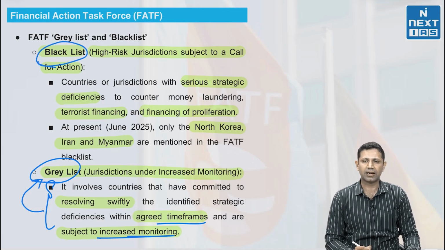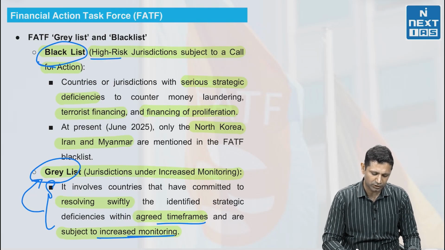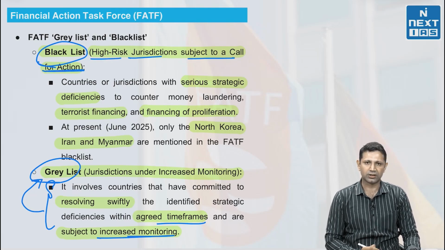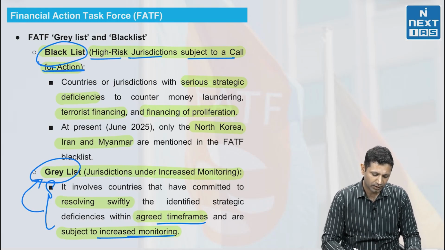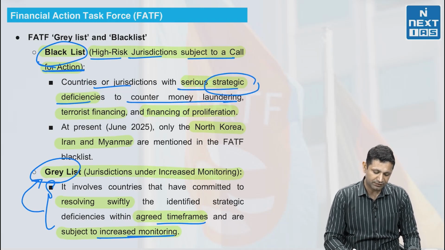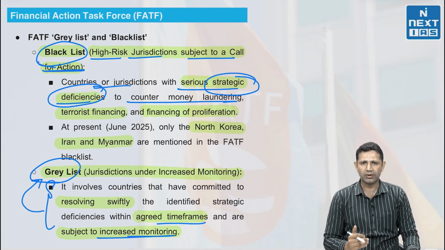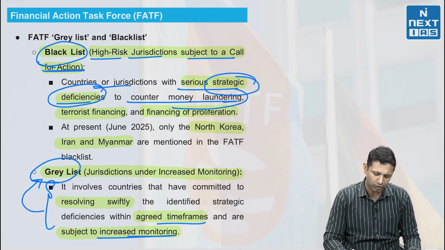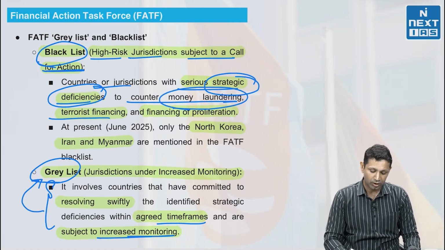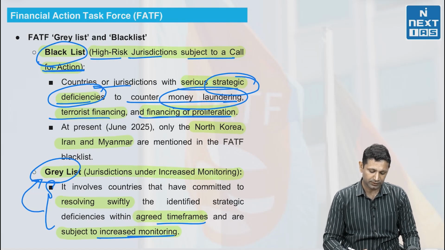Second is the blacklist. Blacklist is for high-risk jurisdictions subject to a call for action. That means action against these jurisdictions or countries should be taken. These are countries or jurisdictions with serious strategic deficiencies in countering money laundering. Strategic deficiencies means that their government is not capable of tackling money laundering, terrorist financing or proliferation.